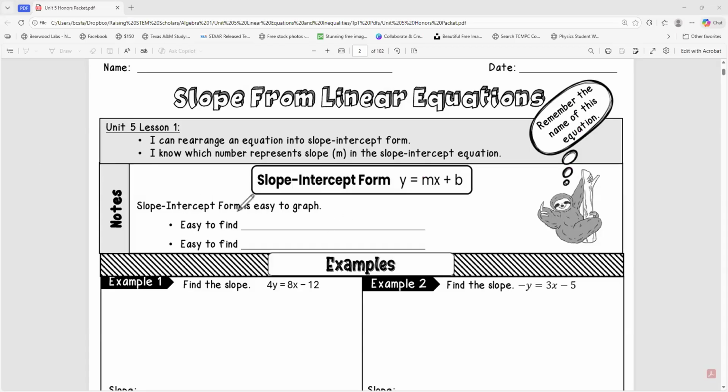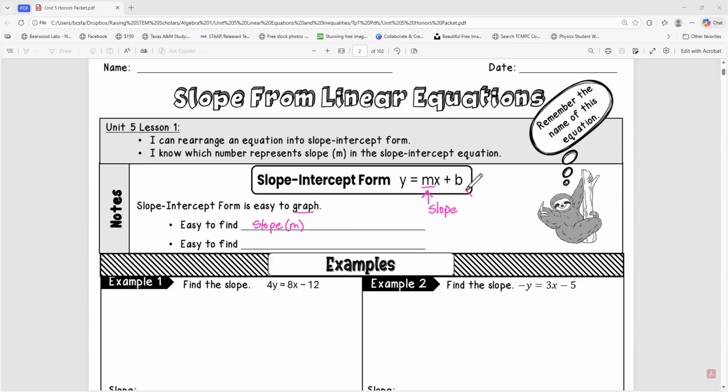One of the reasons slope-intercept form is super easy to graph is because it's easy to find the slope, and this is my slope right here. It is easy to find the slope, and that is abbreviated m.